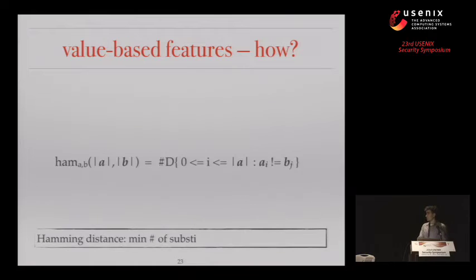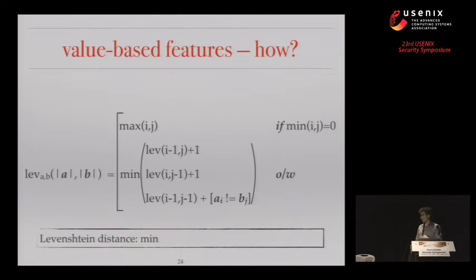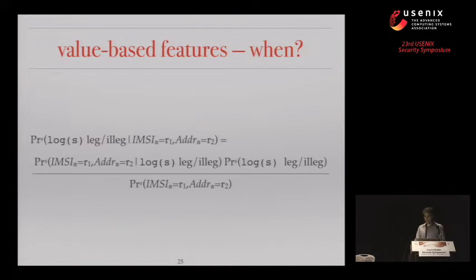In particular, two string metrics, very well known, very simple ones that we experimented with for the purpose of this study are Hamming distance, which is a really simple form of comparison between two strings to quantify the distance between them that simply looks at substitutions, and a slightly more sophisticated comparison metric, Levenshtein distance, which also enables insertion and deletion of characters within the strings to understand how much of an overlap there is between them.